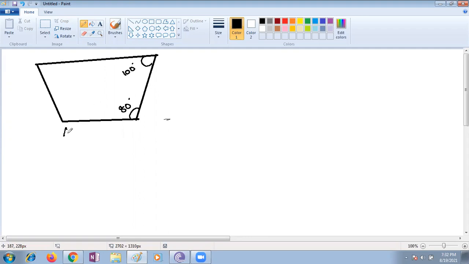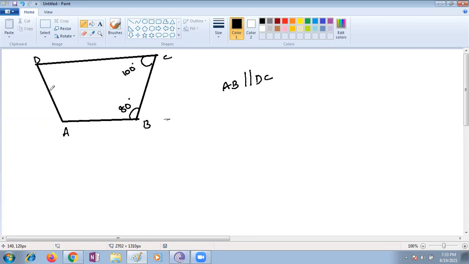Suppose I take A, B, C, D, what are the parallel sides? AB and CD, ma'am. AB is parallel to CD. Ma'am, but this is only possible in an isosceles trapezium, no? Yes, ma'am. So this is only possible. Why is it only possible in an isosceles trapezium?